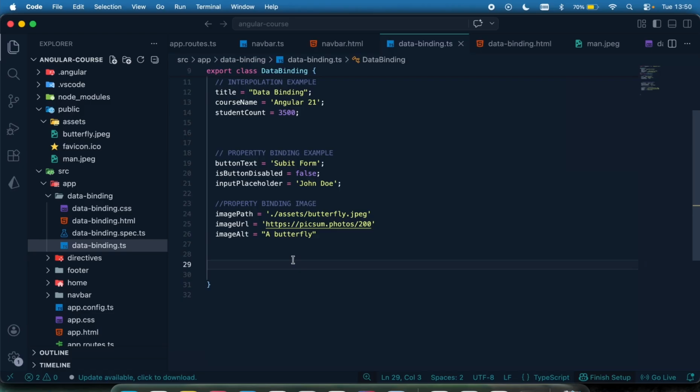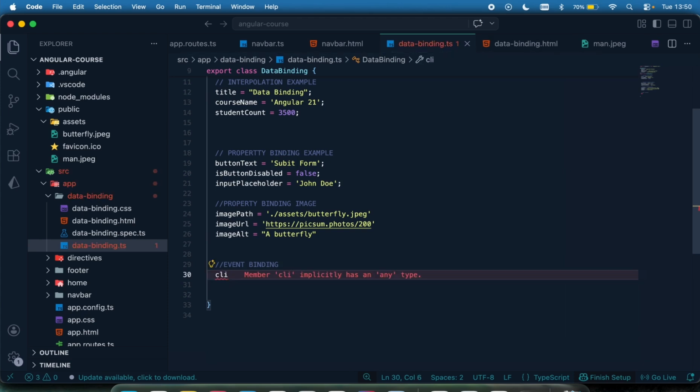Okay, so we're just going to have a simple event binding example where when a user clicks on a button, it's going to change the status of that template. So let's get to see that. So I'm just going to call this event binding, and I'm going to first of all have a variable called click status, and by default I'm just going to say no, let me just say no click yet.